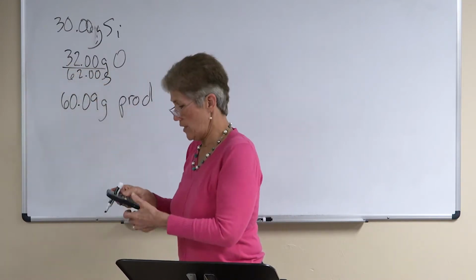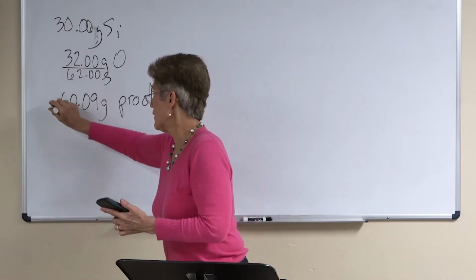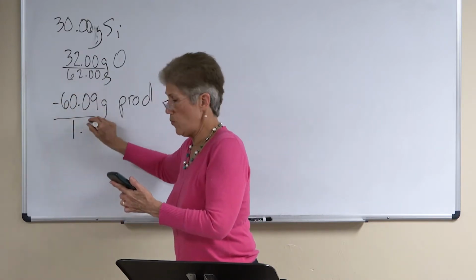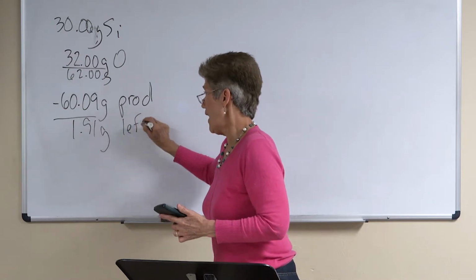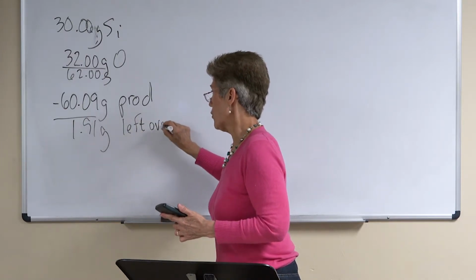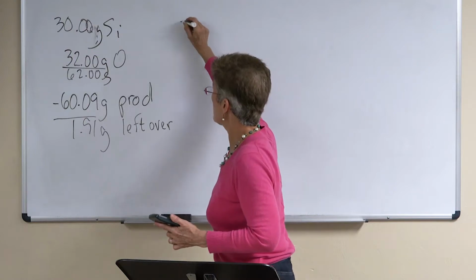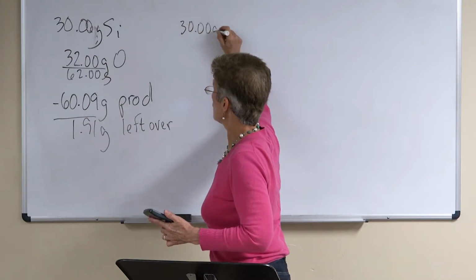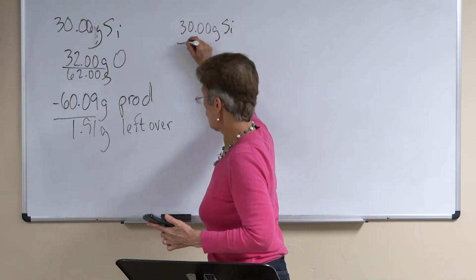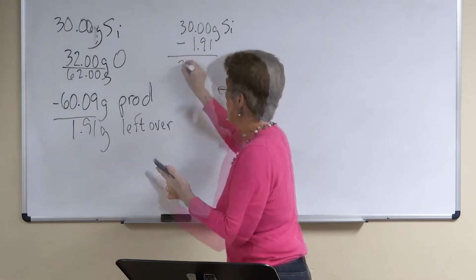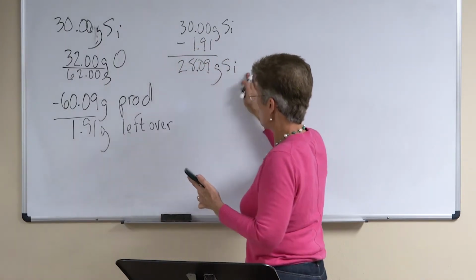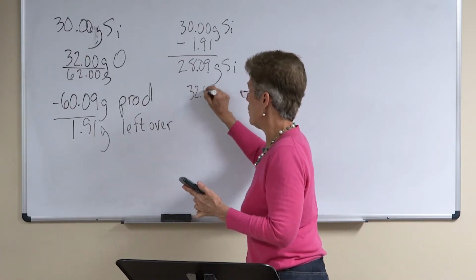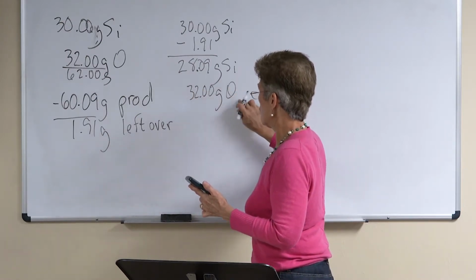So that's going to give me, I'm subtracting this from this, and so I get 1.91 grams of leftovers. And we are told that the leftovers are silicone. So if we take the 30.00 grams of silicone and subtract the leftovers from it, it gives me 28.09 grams of silicone were used with every 32 grams of oxygen used.